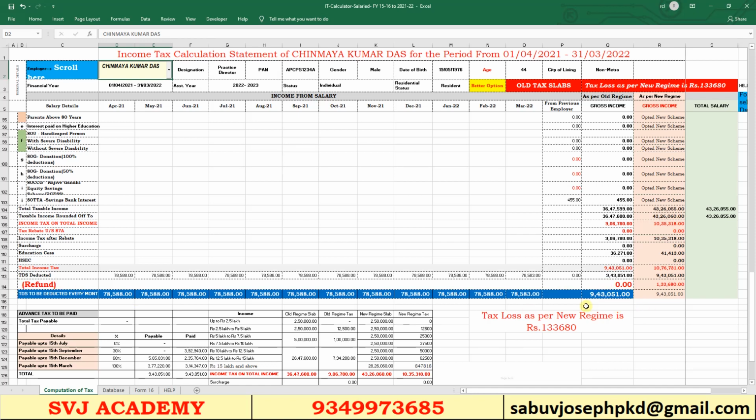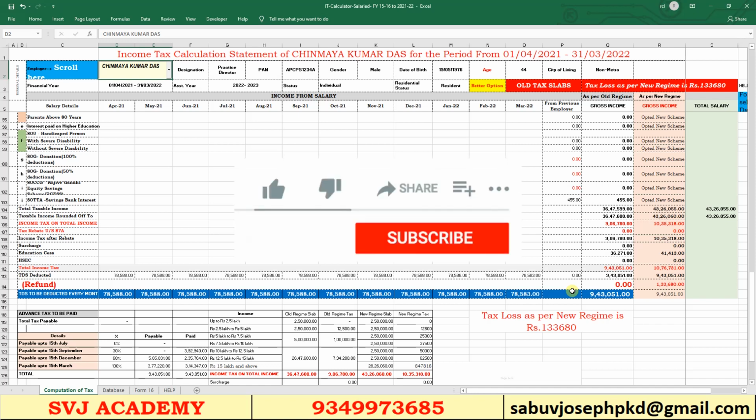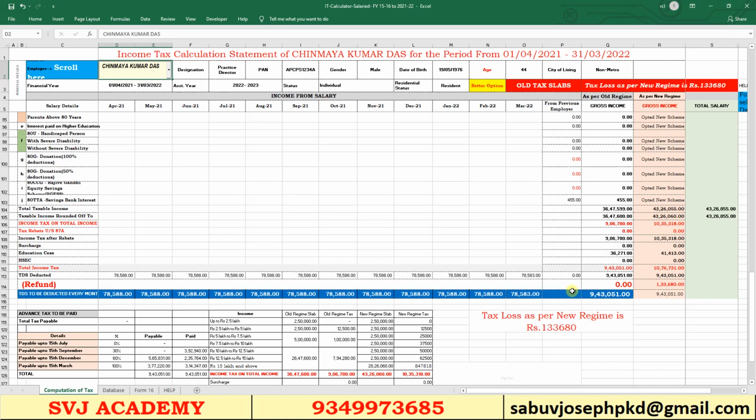So exactly we deducted the TDS from the income of that employee and we remitted that TDS to the government and filed the return. So it is very easy to calculate income tax as per the old regime and new regime, and very easy to calculate TDS every month with the exact amount.